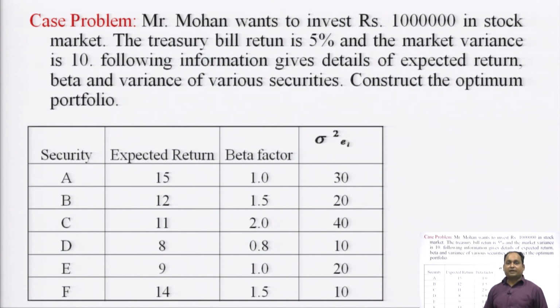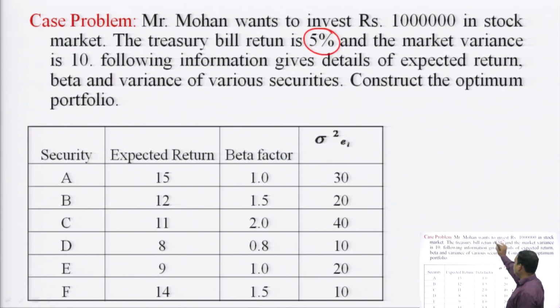So, let us have a case problem. Mr. Mohan wants to invest rupees 10 lakh in the stock market. The treasury bill return is 5% and the market variance is 10. The following information gives details of expected return, beta and variance of various securities. With the help of these securities, we have to construct an optimal portfolio. Let us have a look at the question.